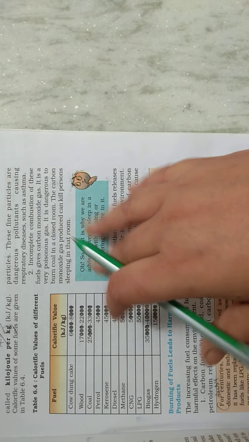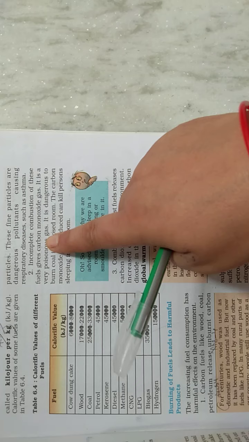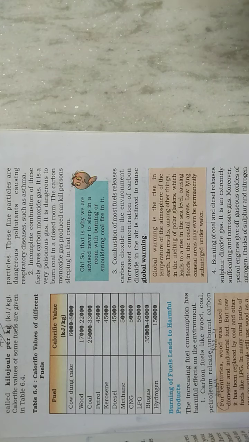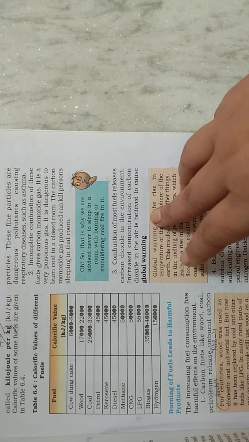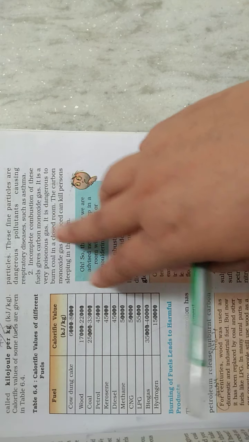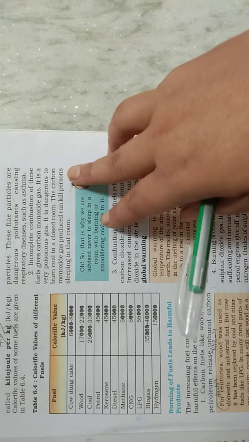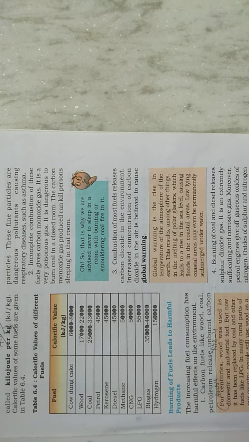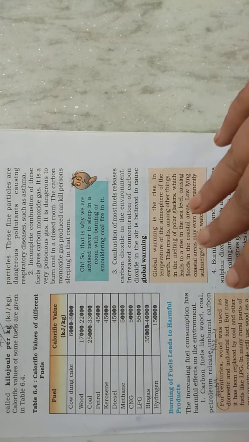When we burn an angithi using coal in a closed room, what is the result? The result is carbon monoxide gas, and because the room is closed, the people sitting there may die. So in a closed room it is very dangerous to burn coal. The carbon monoxide produced can kill a person sleeping in that room. So when we burn coal, we have to open the doors and windows, so that a proper supply of oxygen can come in and carbon monoxide can go out.